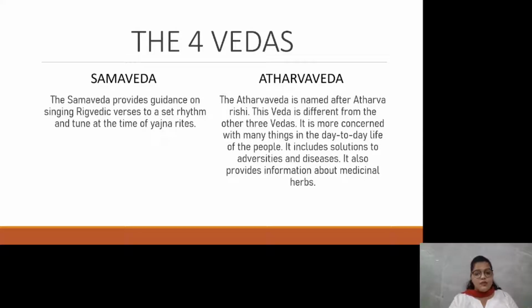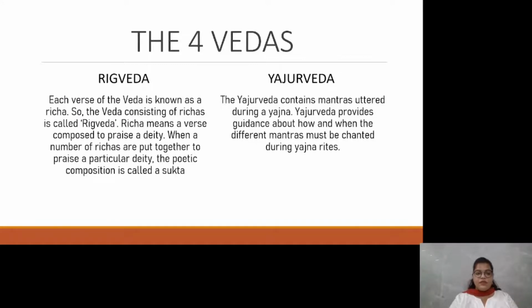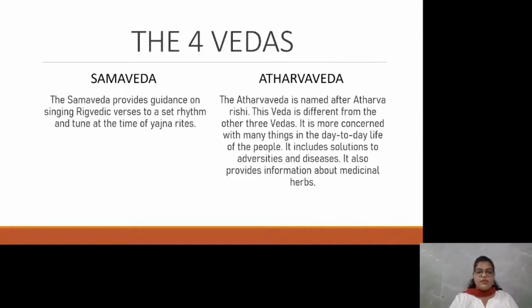It includes solutions to adversities and diseases. It also provides information about medical herbs. So Atharva Veda is totally different from all the three Vedas. So the four Vedas that we've already learned are the Rig Veda, Yajur Veda, Samveda, and Atharva Veda.